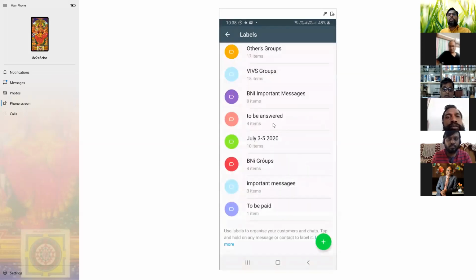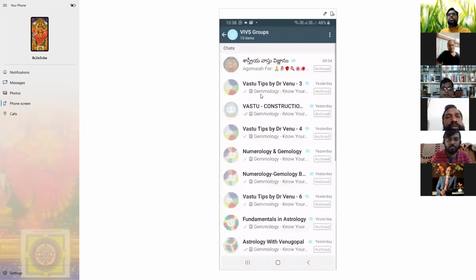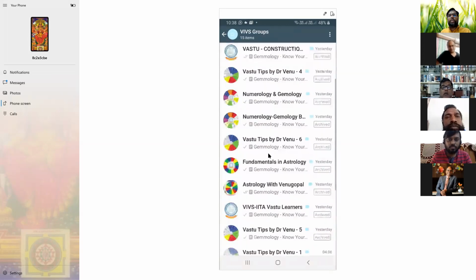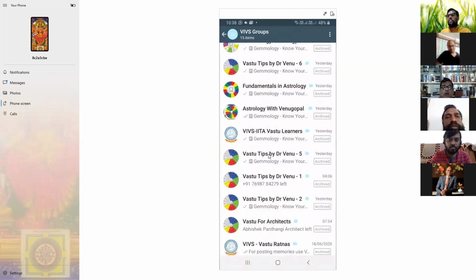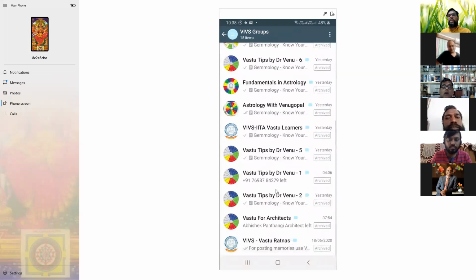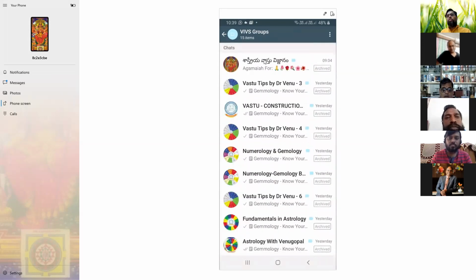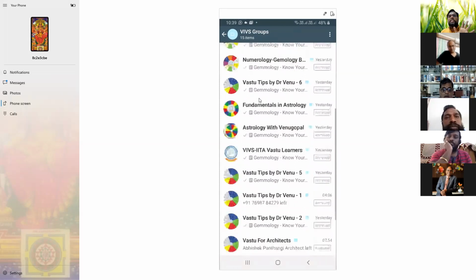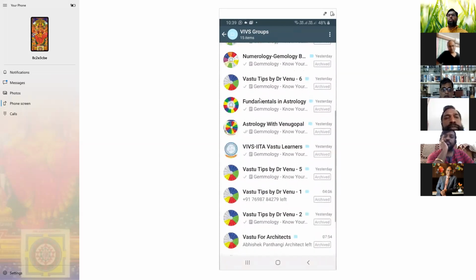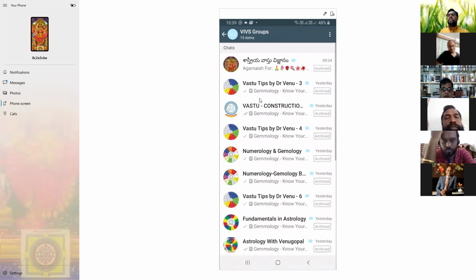Then my institute is there. There are 15 groups in my institute. These are the groups I run for my institute students, each in a different way: architects, interior designers, separate groups for numerology, gemology, and Telugu people. Only I can see this many groups. When I want to send a message, I can do it quickly within seconds.